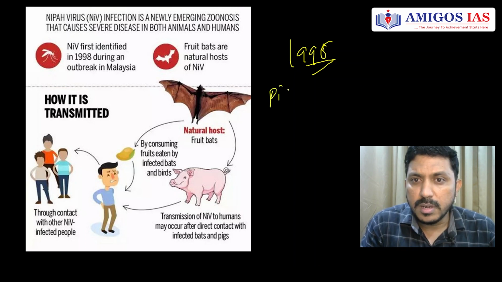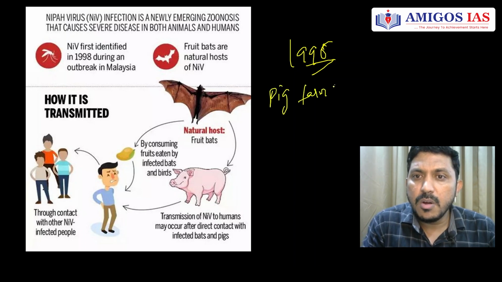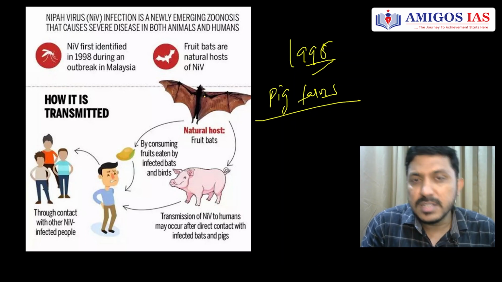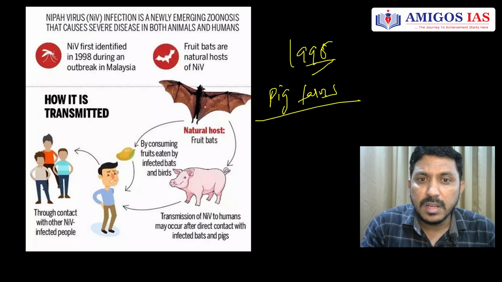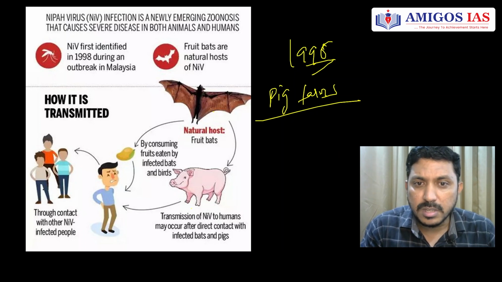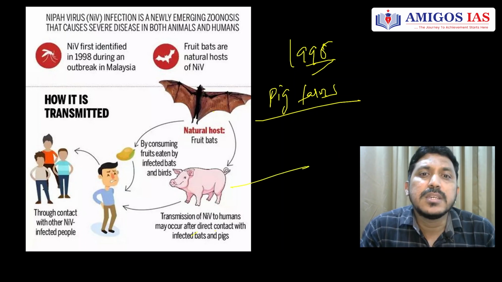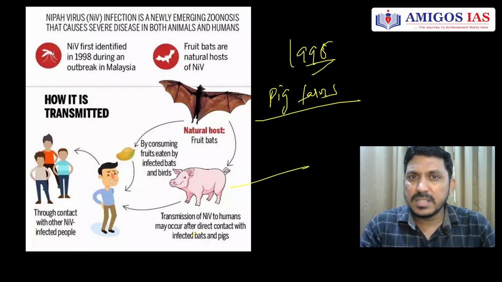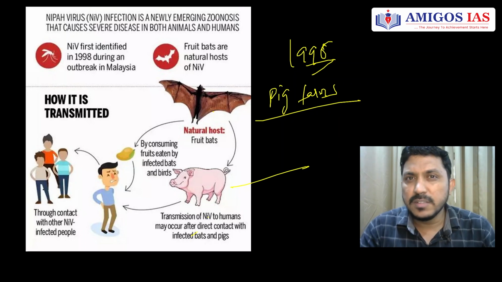The farmers who were raising these pigs got infected by direct contact with these pigs, because the bat, as you can see here, the fruit bat, the largest bat, which is a natural host, passes it towards this pig. Once the bats eat some fruits, they will drop them sometimes, because bats are also pollinators. They eat the fruits a lot.